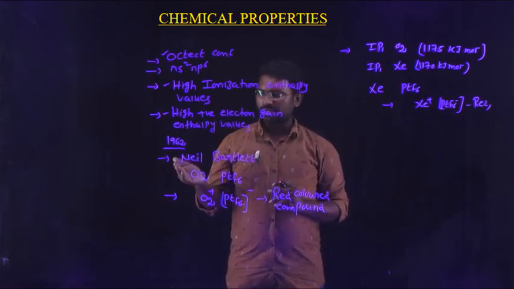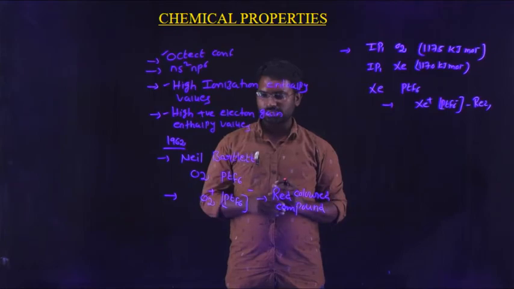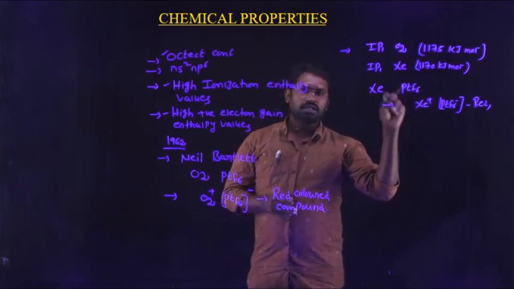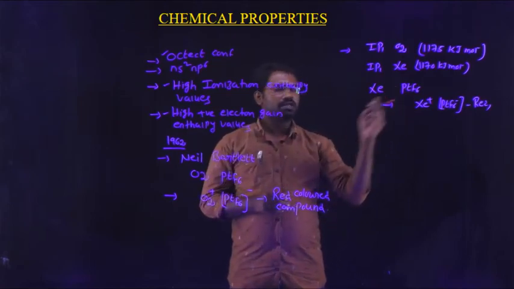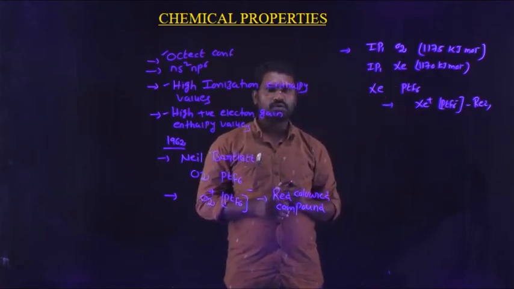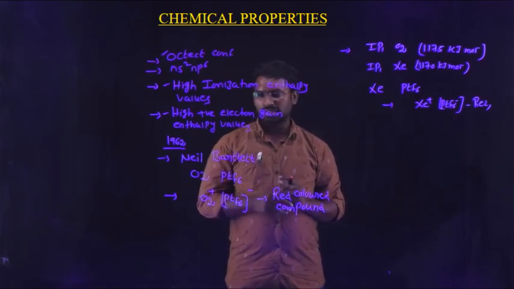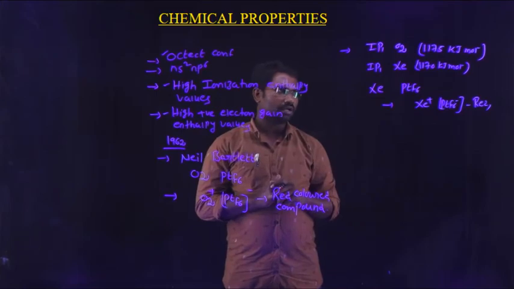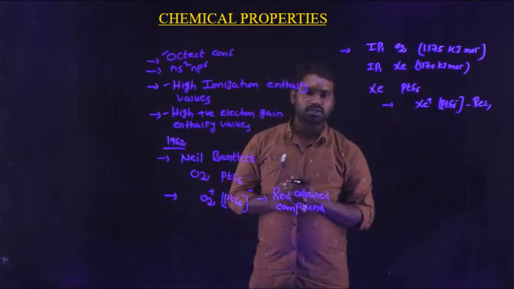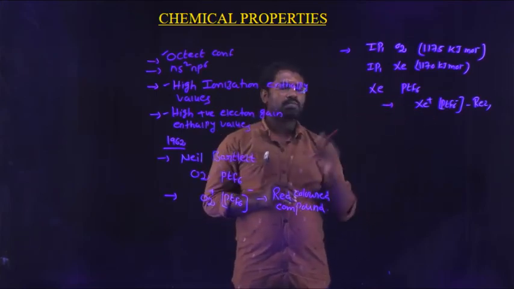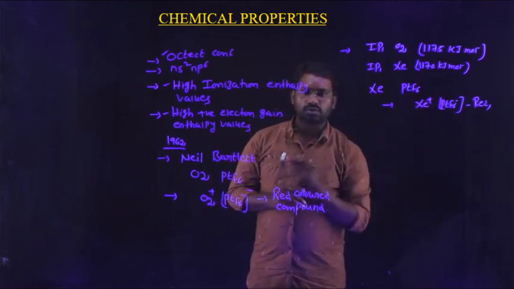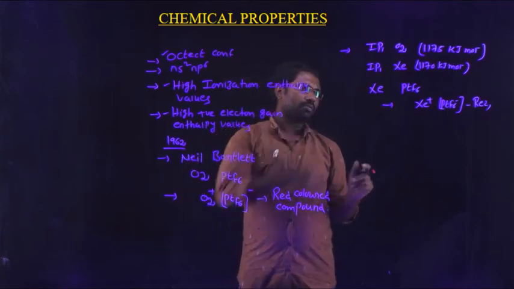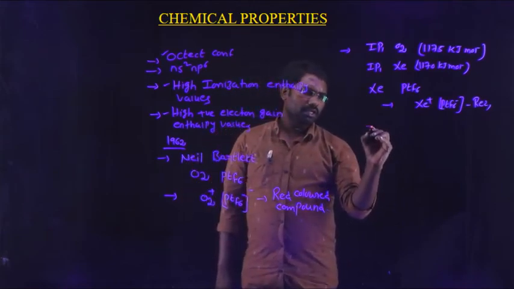After some experiments done by Neil Bartlett in 1962, first of all he prepared a xenon compound, that is xenon hexafluoroplatinate. Xenon hexafluoroplatinate was prepared by the scientist Neil Bartlett based on the IP1 values of oxygen and xenon. When xenon reacted with PtF6, he prepared a red color compound, that is xenon hexafluoroplatinate. Based on these experiments, some more experiments were done.